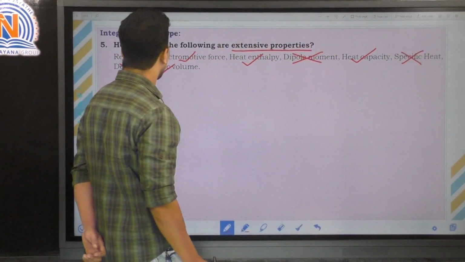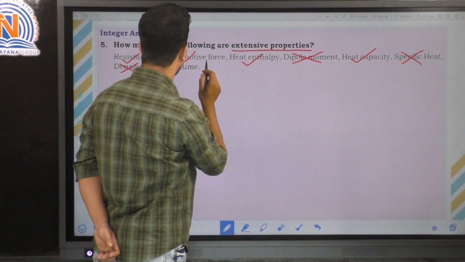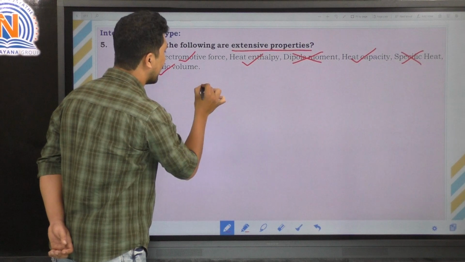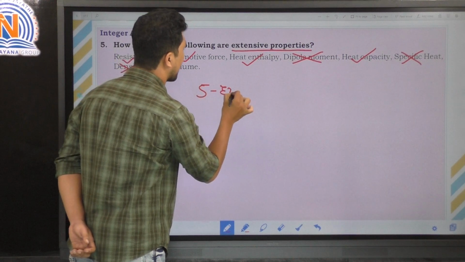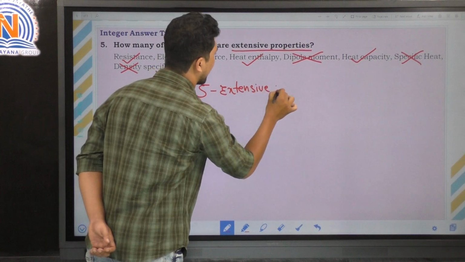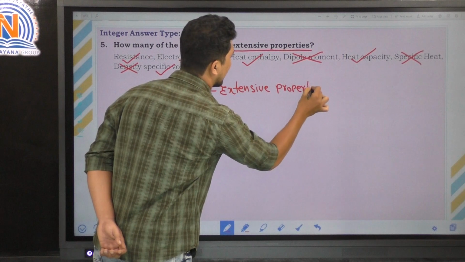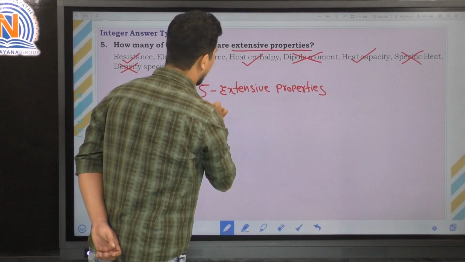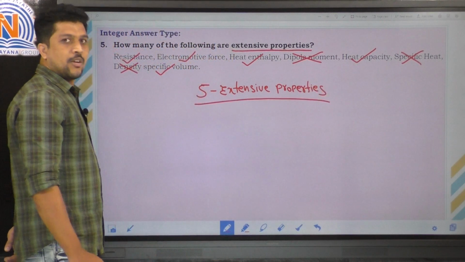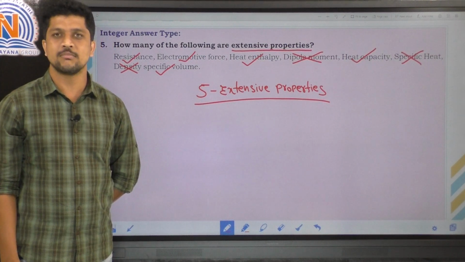So how many are extensive properties? 1, 2, 3, 4, 5. So the total extensive properties are 5. I hope you understand very well. Thank you very much.